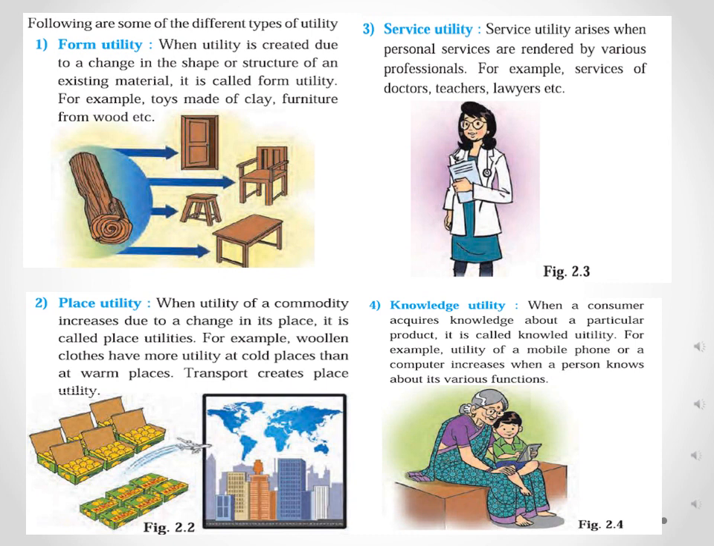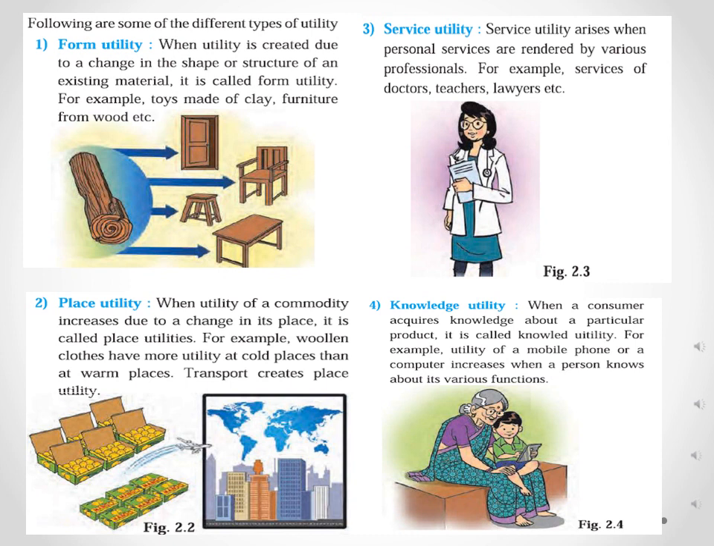So to maximize the profit, to earn more earnings, it is necessary to change the place of the product to increase more sale. So here is what place utility means: you can increase your sale, you can increase your profit with the help of changing the place of the commodity, changing the place of the product. Clear?